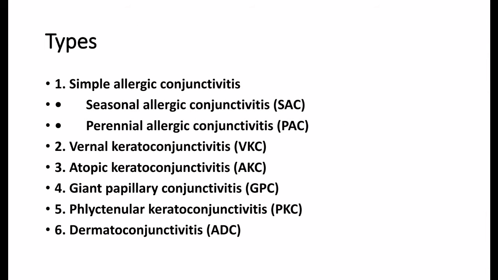Types of allergic conjunctivitis. 1. Simple allergic conjunctivitis. 2. Vernal keratoconjunctivitis, VKC. 3. Atopic keratoconjunctivitis, AKC. 4. Giant papillary conjunctivitis, GPC. 5. Phlyctenular keratoconjunctivitis, PKC. 6. Dermatoconjunctivitis, ADC. ADC means allergic dermatoconjunctivitis. Today we will discuss the first type, that is simple allergic conjunctivitis. It is of two types: seasonal allergic conjunctivitis, that is SAC, and perennial allergic conjunctivitis, that is PAC.